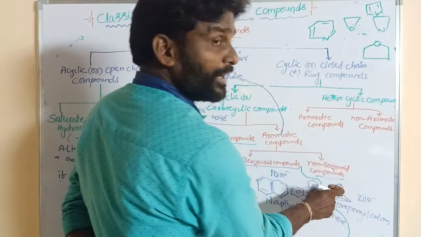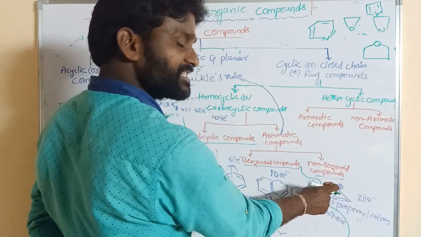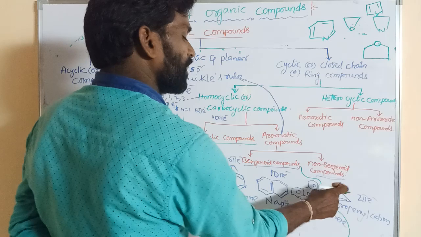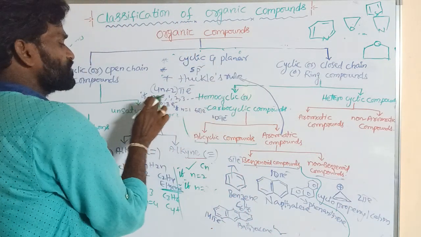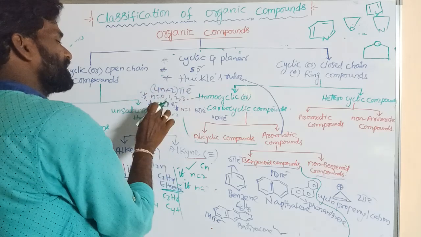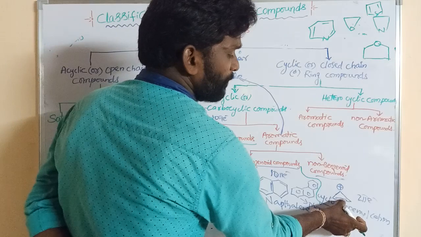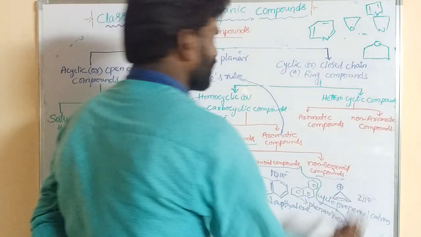It is a carbocation, and a carbocation undergoes sp2 hybridization. So all are sp2. Huckel's rule: if n is equal to 0, 4 times 0 is 0 plus 2, 2 pi electrons. It contains 1 pi bond, which means 2 pi electrons. So that is aromatic.